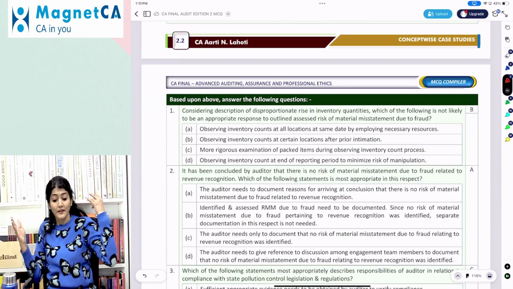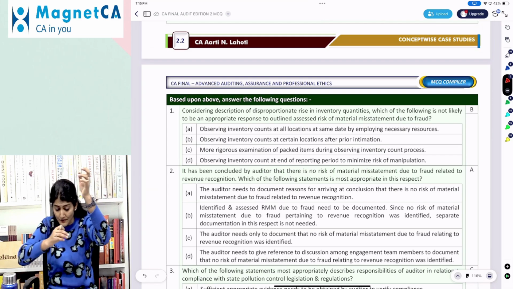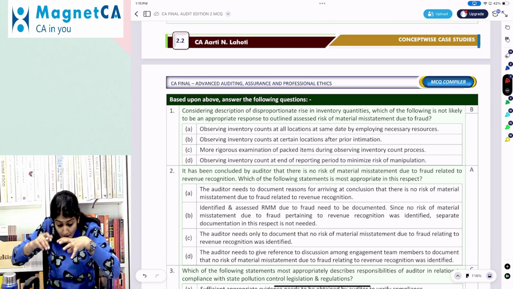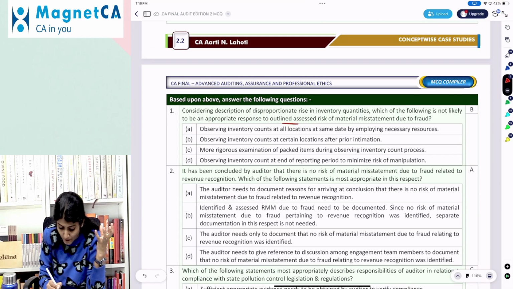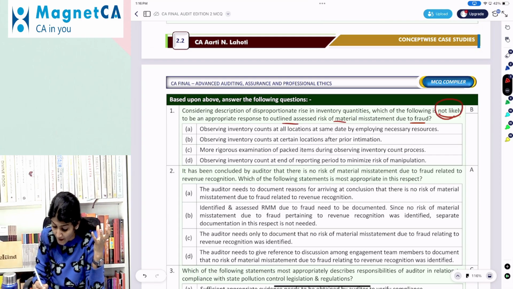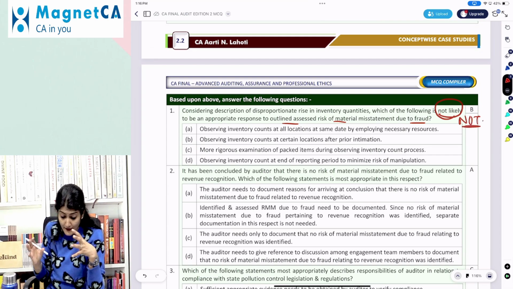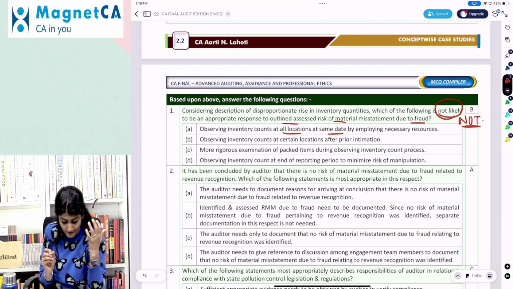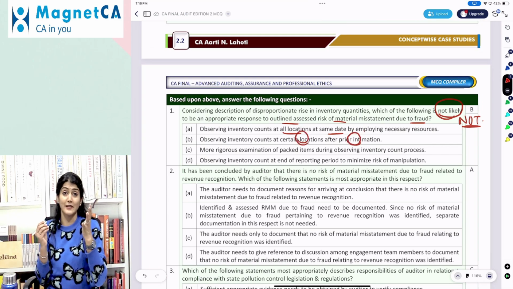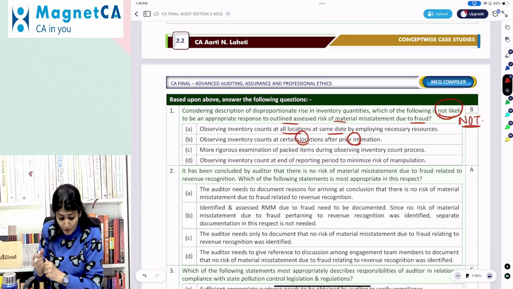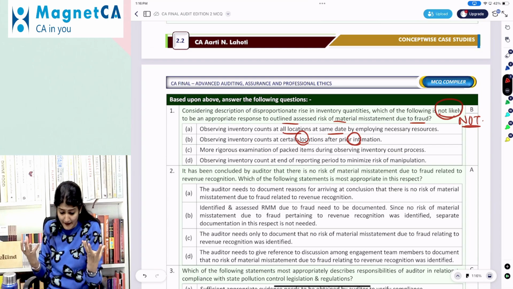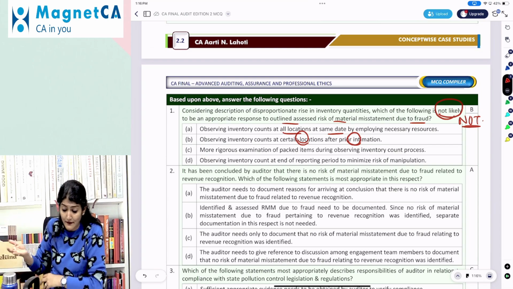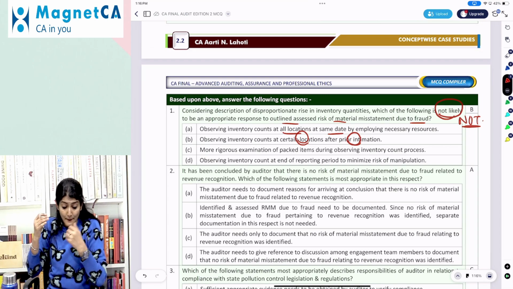Considering the description of the disproportionate rise in the inventory quantity, which of the following is not an appropriate response to the assessed RMM due to fraud? Not likely to be an appropriate response. Observe the inventory counting at all the locations at the same time by employing the necessary resources. Observe inventory count at certain locations after prior intimation, so no surprise being given. More rigorous examination of the packed items during observing the inventory count process, because there might be empty boxes.